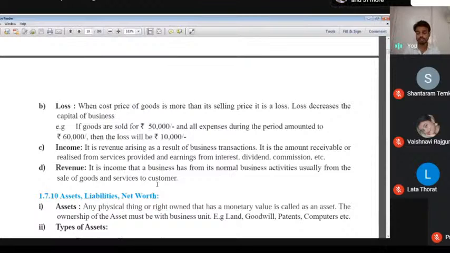First of all, we know what is meant by capital. Capital means any amount invested in the business by the owner, by the proprietor. That's what we call capital. If profit is increased, automatically capital will be increased, because when we calculate net profit, this profit is added into the capital account. When our business suffers from losses, definitely our capital will be less.